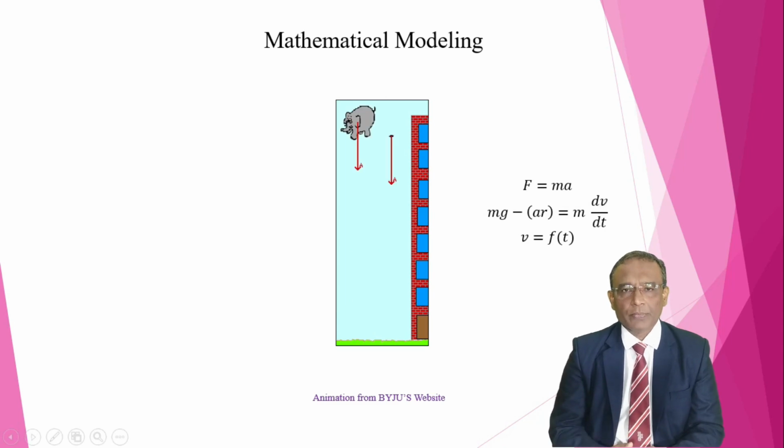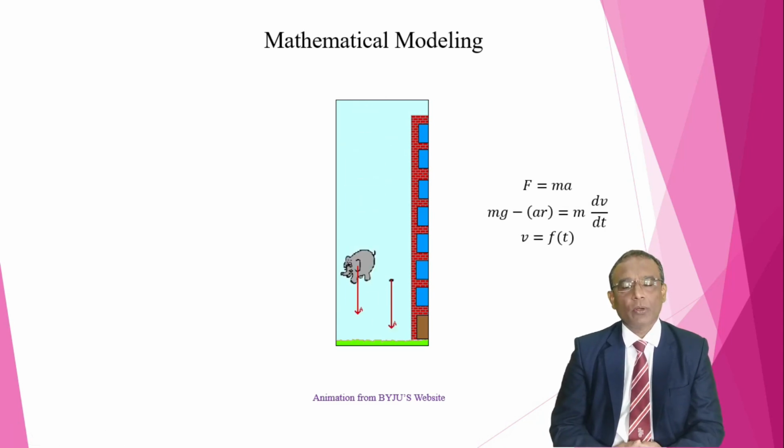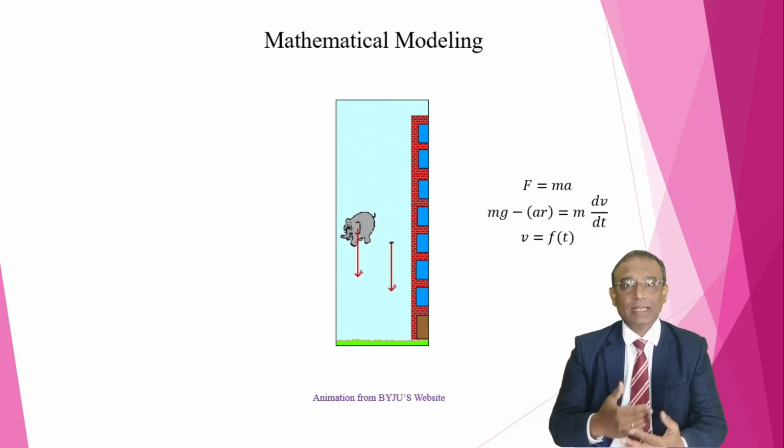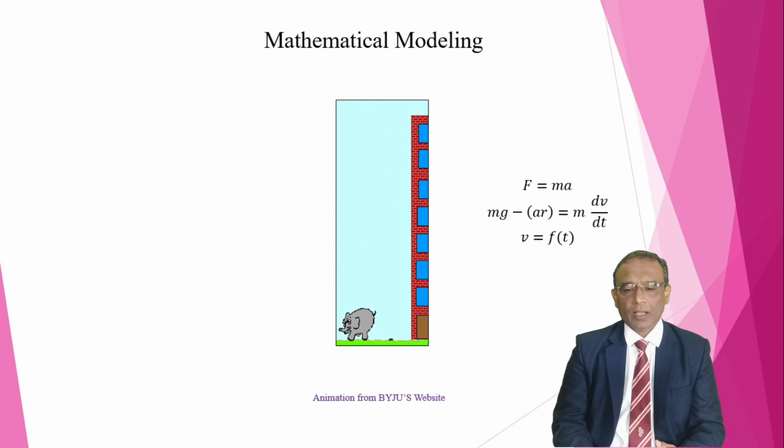And here in our problem, how many forces are acting upon the elephant? The first force is the gravitational force, and it is created by the weight. mg is the weight. And this gravitational force, mg, is positive, because the gravitational force supports the elephant to come down. I have written for convenience AR. AR means air resistance. Air resistance is always known to you because it varies from place to place, and air resistance in terms of the variable is always given to you.